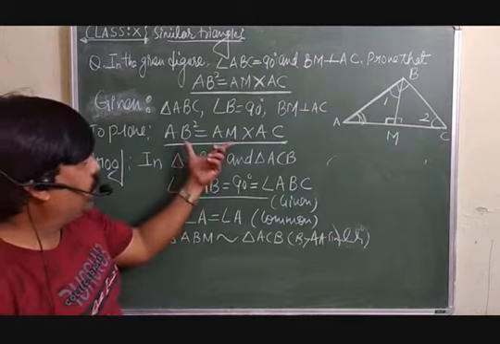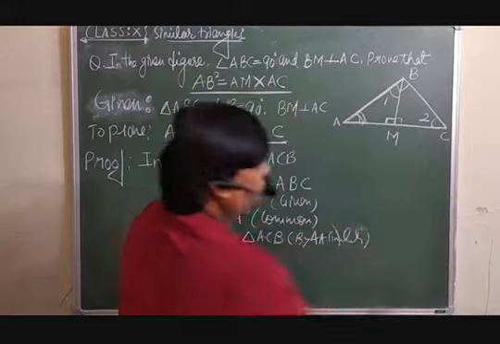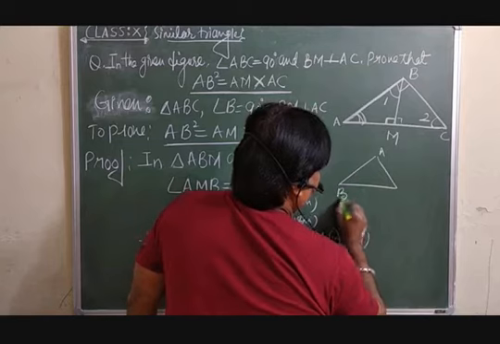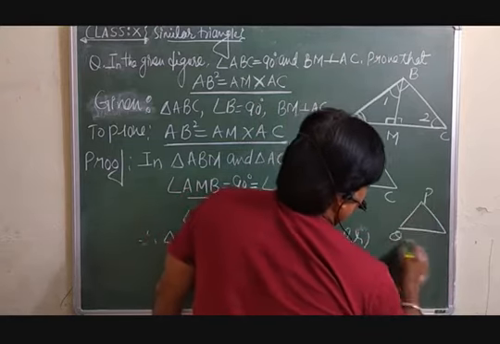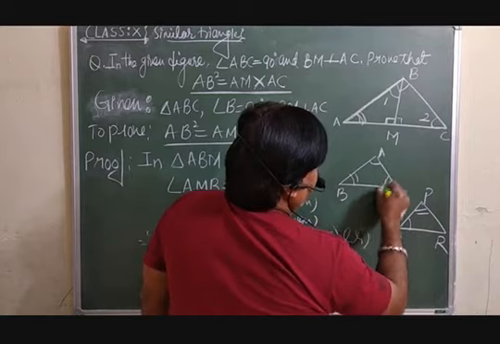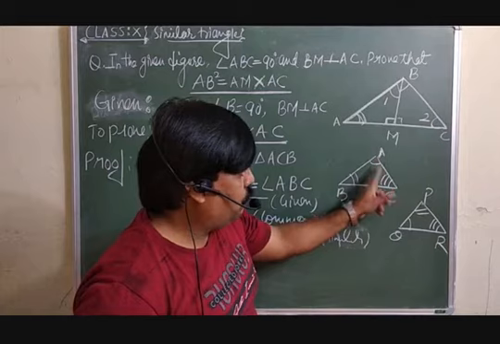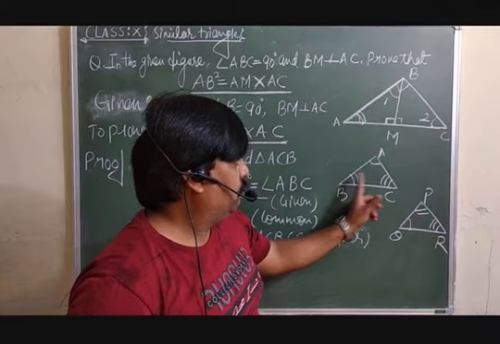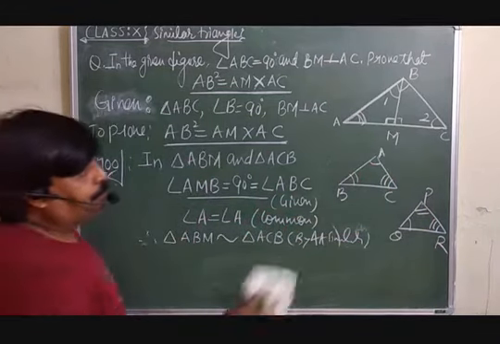It means you are supposed to take the ratio of the corresponding sides. I discussed this point: once two triangles are similar, for instance triangle ABC is similar to triangle PQR, suppose angle A is equal to angle Q, B is equal to angle P, C is equal to angle R. Then to take the ratio of corresponding sides: equal angles, opposite side ratio will be equal. Same property we will apply here.